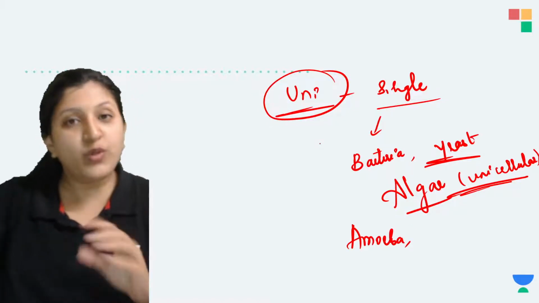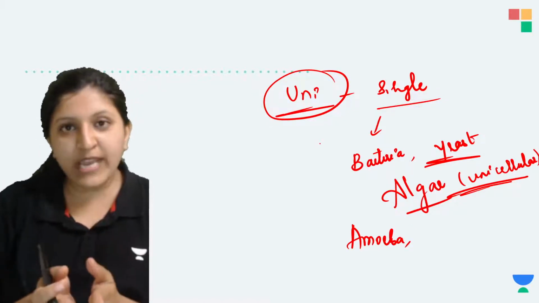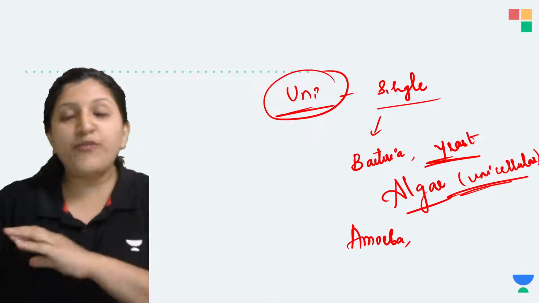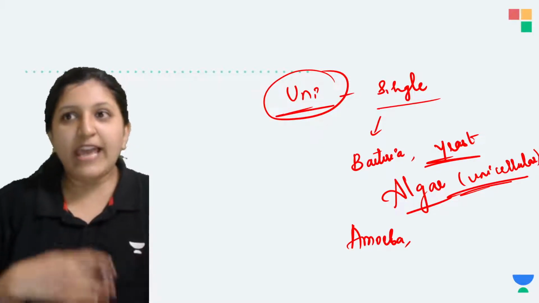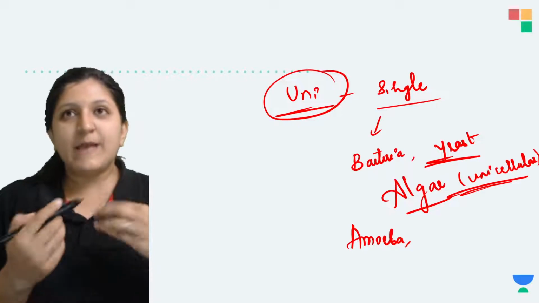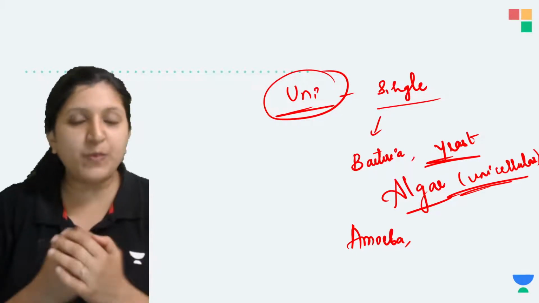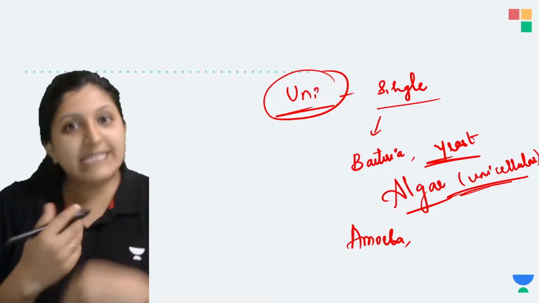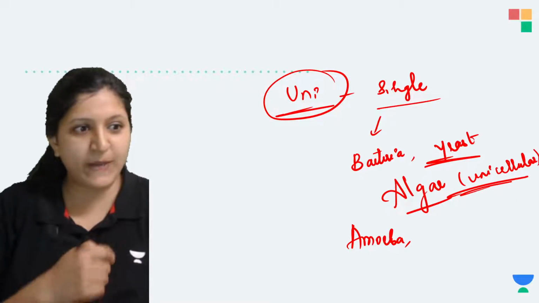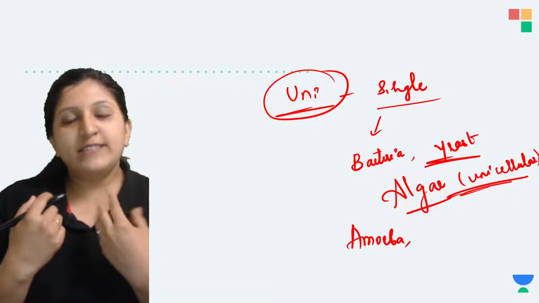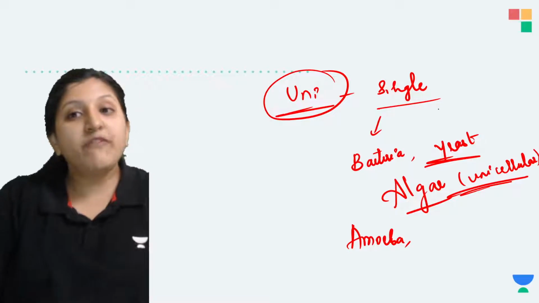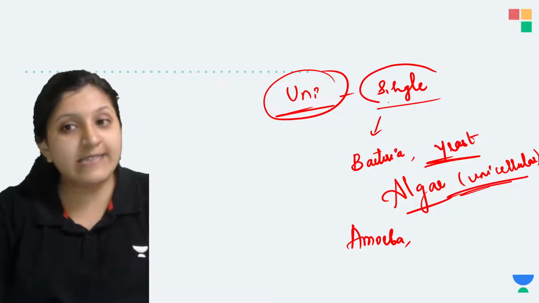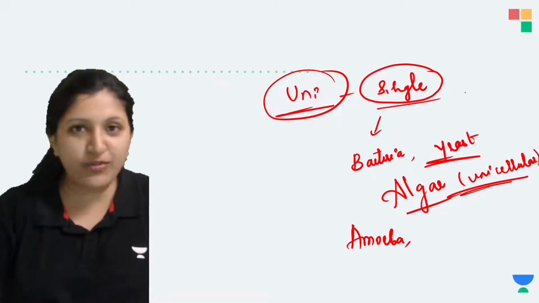Even though they are single-celled organisms, they can perform all the functions. Like we always say, there is an excretory system in the human body, or a digestive system, or a respiratory system. It is not that the single cell is not performing all of these functions.